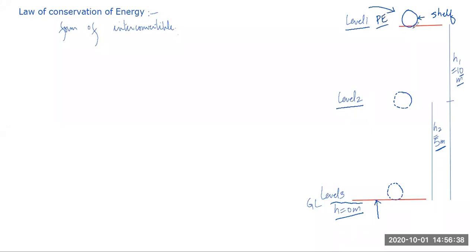I hope you understand that on level 1, what is the total energy of the ball? Now I'm going to talk about level 1. Any student can tell me? In level 1, see, the sphere is not moving. The sphere or this ball is not moving. It's simply at rest on the shelf. So the motion is not there, velocity is not there. So total energy is what? Total energy possessed by the ball is potential energy. Kinetic energy is 0. Why? Because the ball is not in motion.